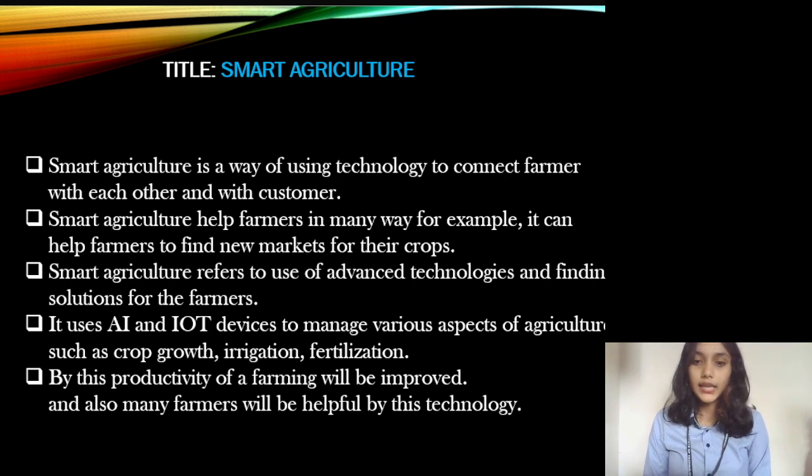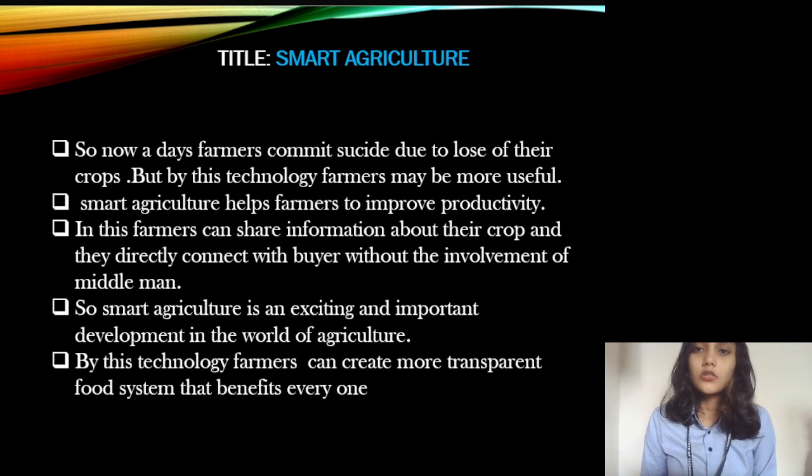It uses AI, that means artificial intelligence, and IoT, Internet of Things devices, to manage various aspects of agriculture such as crop growth, irrigation, fertilization, etc. By this, the productivity of farming will be improved, and many farmers will be helped by this technology. Nowadays farmers commit suicide due to the loss of their crops. But with this technology, farmers may benefit more.